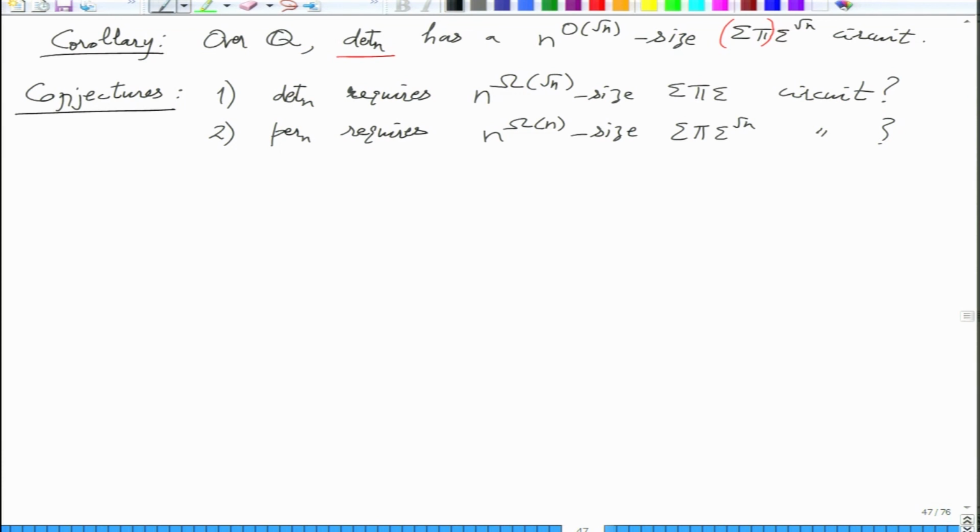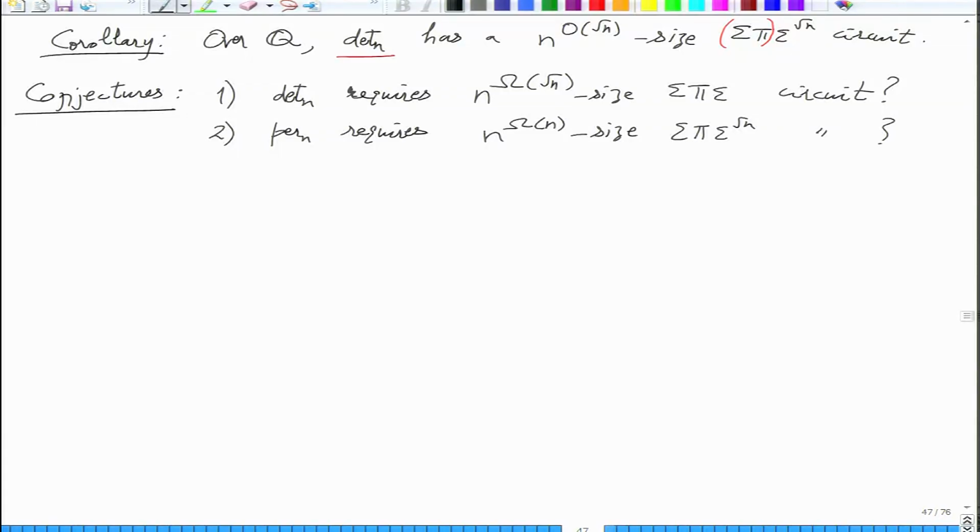Right. So at the level of depth 3 already, these are reasonable conjectures, and they suggest that permanent and determinant are very different. There should be a gap in the exponent of a square root, or in the exponent there is some squaring happening. Remember that these conjectures are on big omega. These are lower bound conjectures. So both are big open questions.